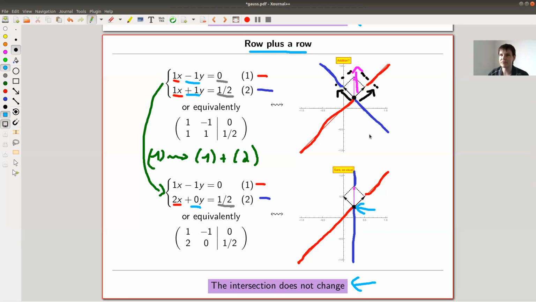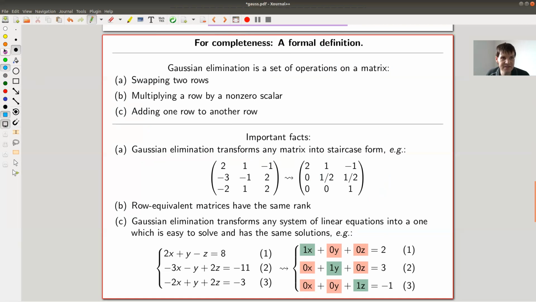And these are exactly the three operations, the only things you need to remember. So Gaussian elimination is just the process on matrices where you're allowed to swap rows. So that's my swapping operation. You're allowed to multiply rows by a non-zero scalar. Please use a non-zero scalar. Zero is usually a bad idea, but otherwise everything is fine. And you can add one row to the other row.